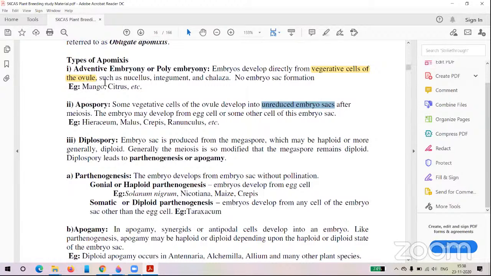So here you can see the difference. You may be confused, so let me clear this. Adventitious embryony means the embryo will develop directly from the vegetative cell. But in case of apospory, first the embryo sac will develop. After that, the egg cell present in that embryo sac will grow into the embryo. So that is the difference between adventitious embryony and apospory.